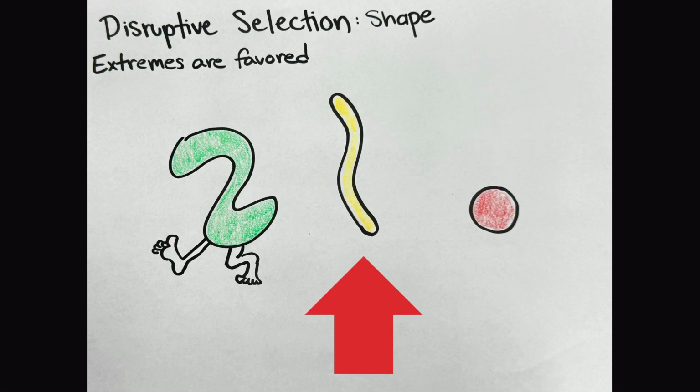Median, regular gummy worm. The regular-sized, legless gummy worm finds itself at a disadvantage in both scenarios. It's not fast enough to effectively escape danger in the hazardous environment. Its intermediate traits don't provide a strong advantage in either situation. In disruptive selection, the selective pressures of the environment, danger versus safety, snackability, favor the two extreme phenotypes, legged for escape, super small for easy consumption, while selecting against the intermediate phenotype, the regular gummy worm.